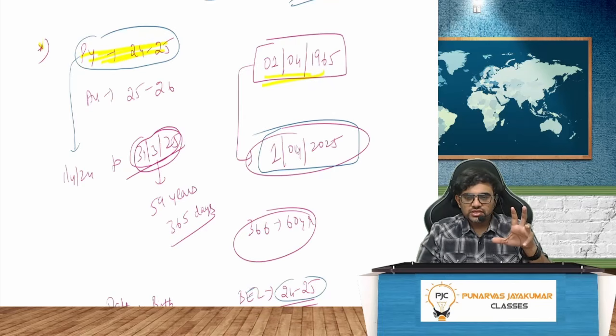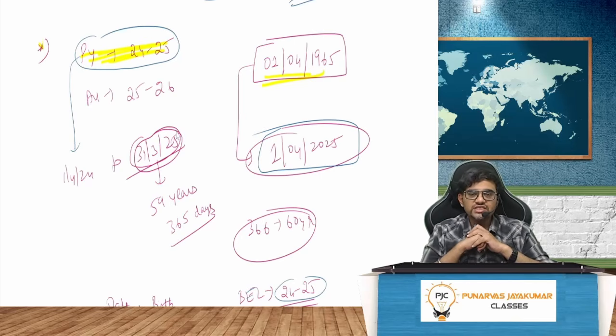Correct? Because in the year 24 you have a leap year. So basically on 31st March 25, I repeat, if you are born on 1/4/1965, on 31st March 2025, you will be what? 59 years and 365 days.